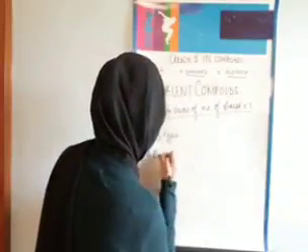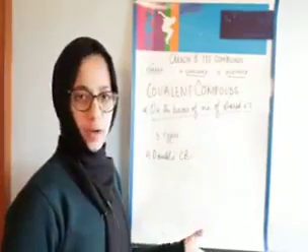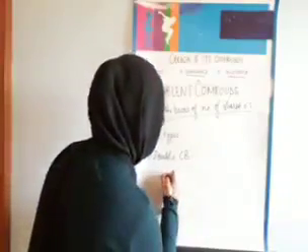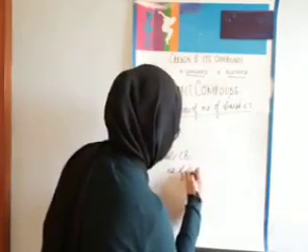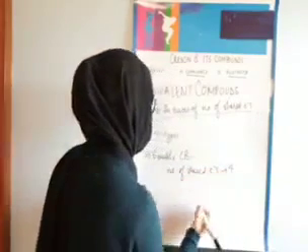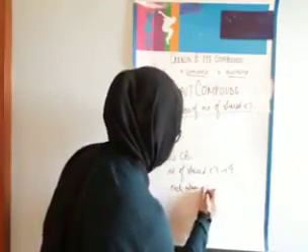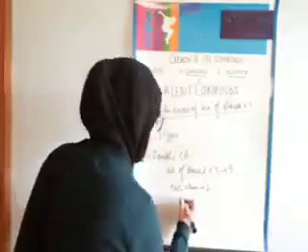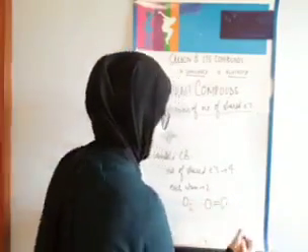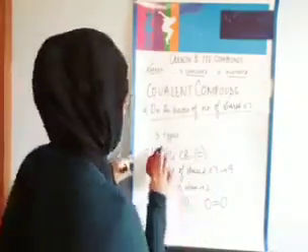In double covalent bond, the number of electrons that are contributed by each atom is 2. So number of shared electrons is 4, and each atom shares 2 electrons. As in oxygen, in O2, the number of shared electrons is 4, so it is represented by a double line, and it's known as a double covalent bond.